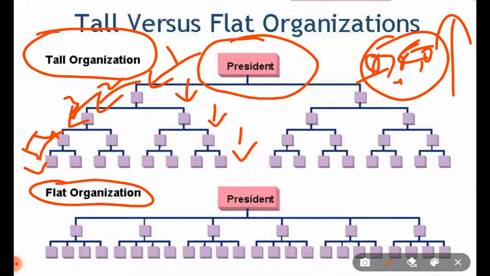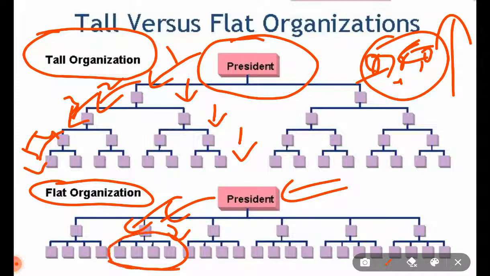Whereas in a flat organization, there are fewer hierarchies. In our case, this is just one and second hierarchy. So it could be president, it could be team manager, and here he has various people working under the team manager. So in a flat organization there are fewer hierarchies.